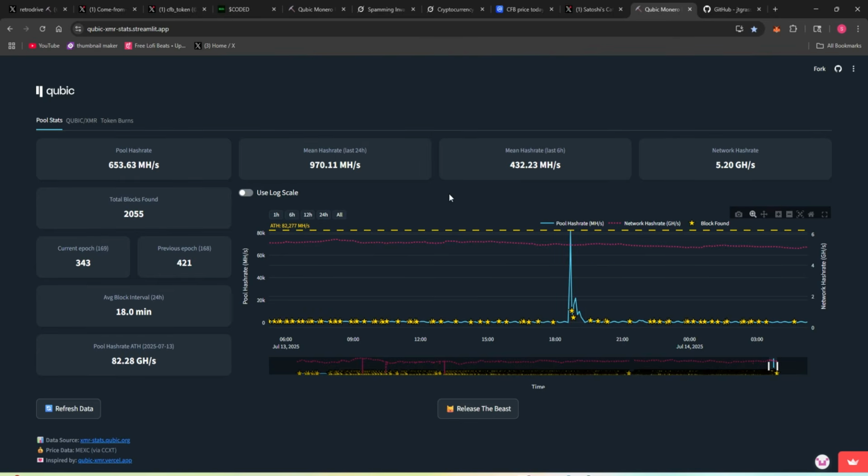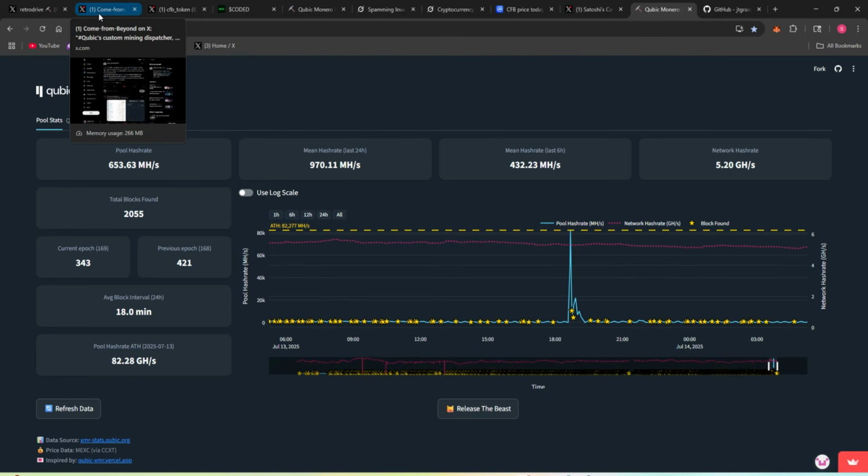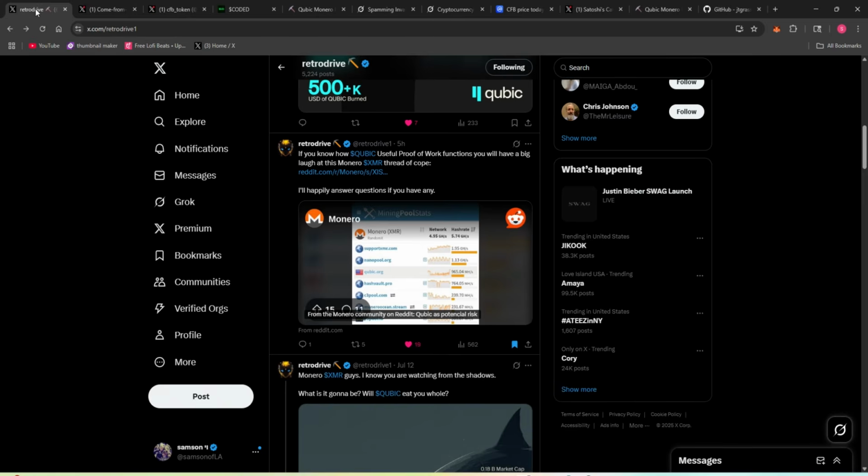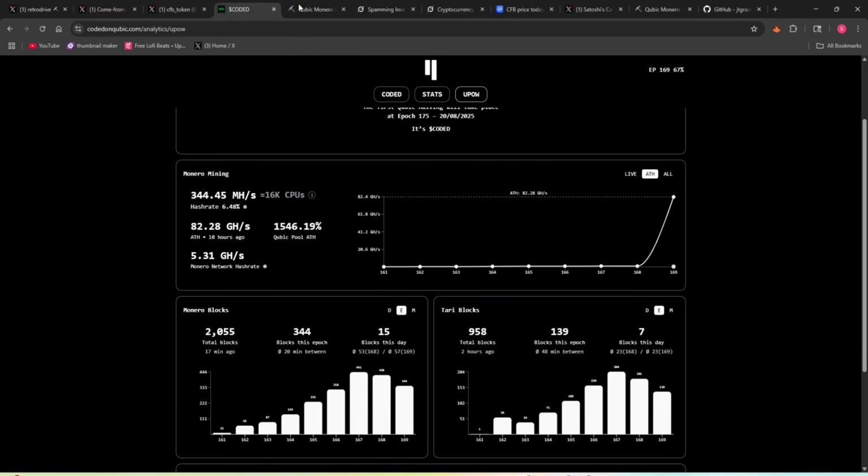It says 82 gigahashes per second. That's insane. And look, it just keeps finding more blocks. And it's still got that high hash rate. Right now it's clocking 653. It's like nothing happened. They tried their best to break the network, but it didn't even scratch the surface.